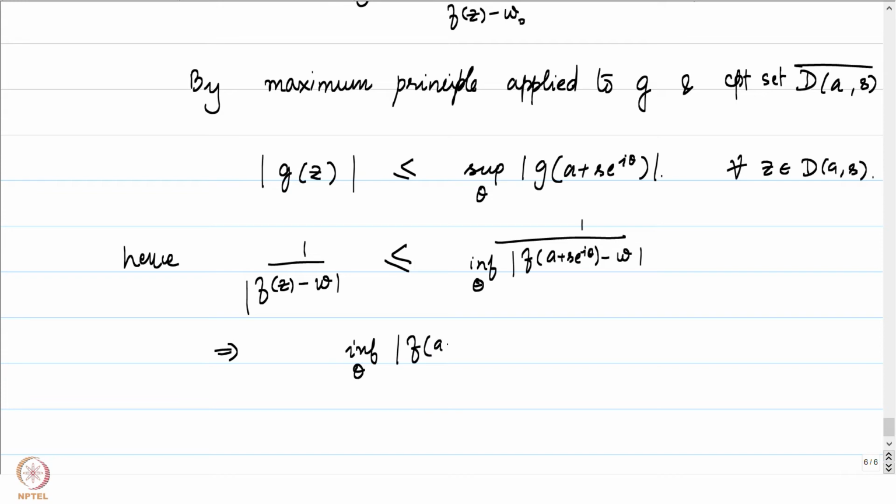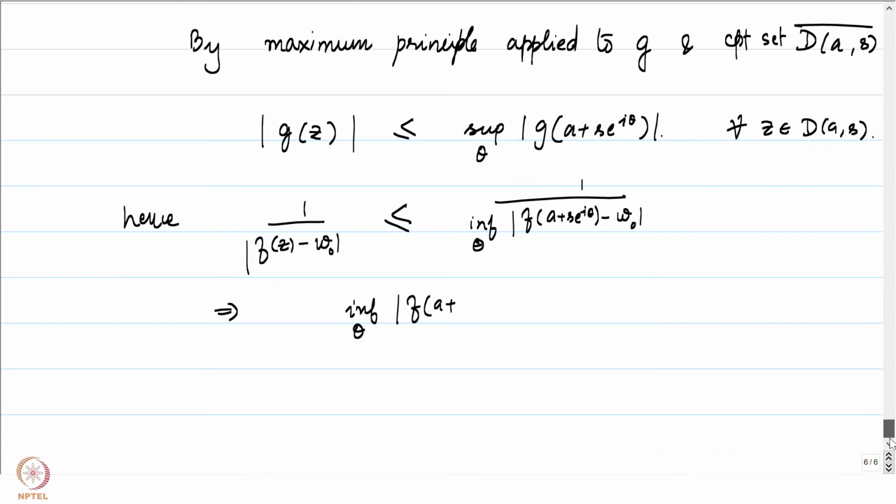Which tells us that the infimum over theta of the absolute value of f of a plus s e to the power I theta minus w, I picked a w naught, right? So let me put w naught. This infimum of the absolute value is less than or equal to the absolute value of f of z minus w naught.